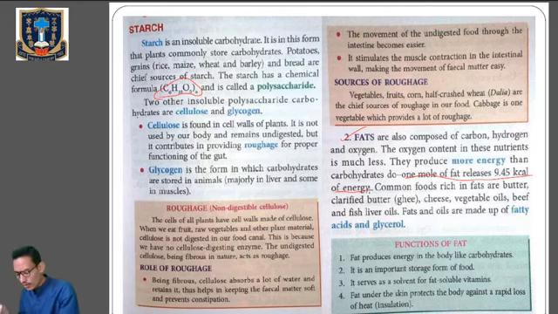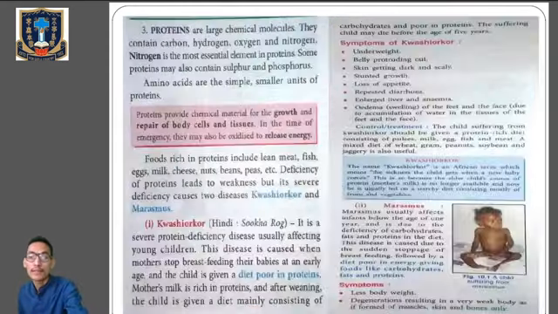Now let's talk about the functions of fat. It produces energy in the body like carbohydrate. It is an important storage form of food. Third, it serves as a solvent for fat soluble vitamins. Fat under the skin protects the body against a rapid loss of heat. It acts as an insulator and traps body heat. Clear? These are the general functions of fat.